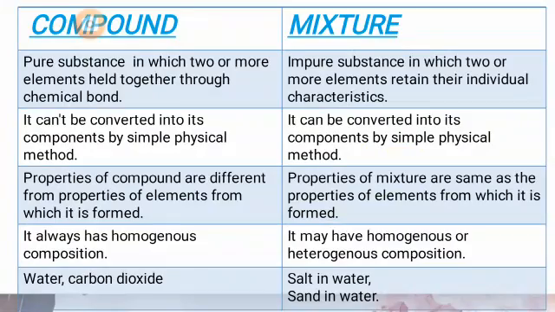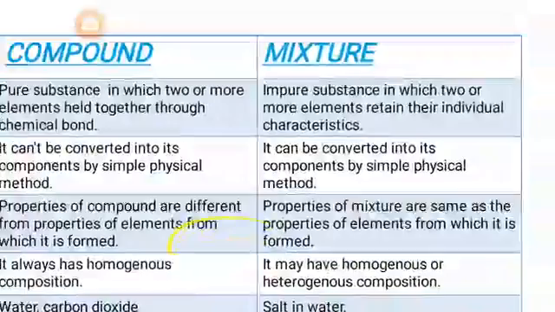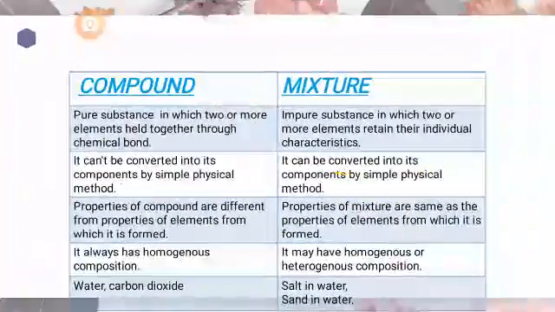Next, a compound is always homogeneous. Homogeneous means it will have the same phase. Its phase will not change. While a mixture may be homogeneous or heterogeneous. Homogeneous means a substance which has the same phase, while heterogeneous means a substance that has different phases. In the next slide, I will explain it. Compound examples are carbon dioxide and water, and mixture examples are salt dissolved in water, or sand dissolved in water.